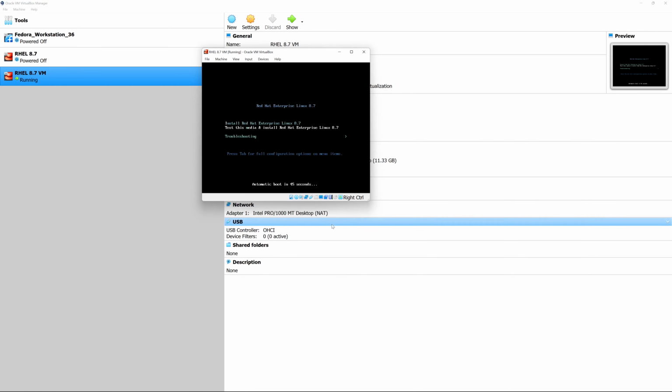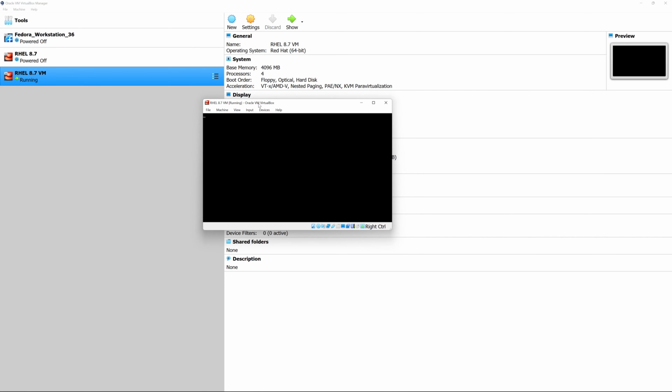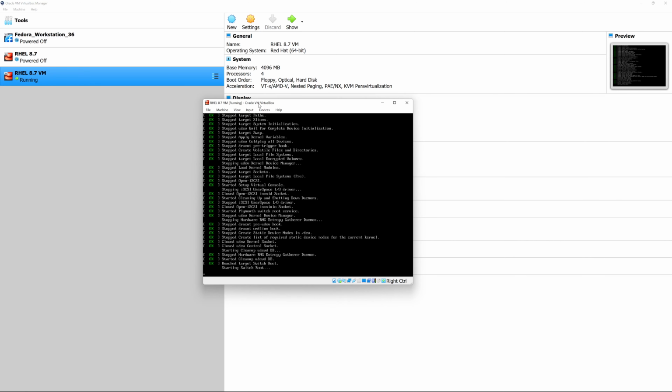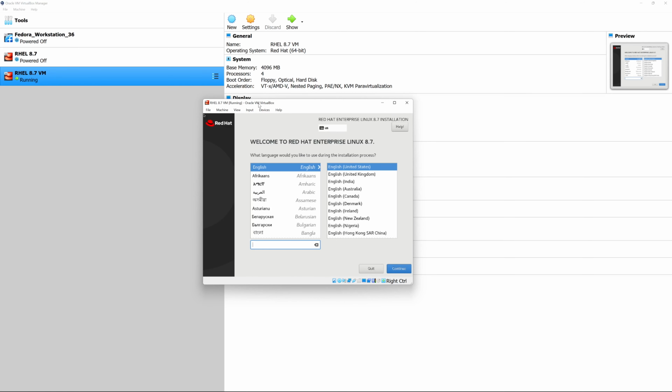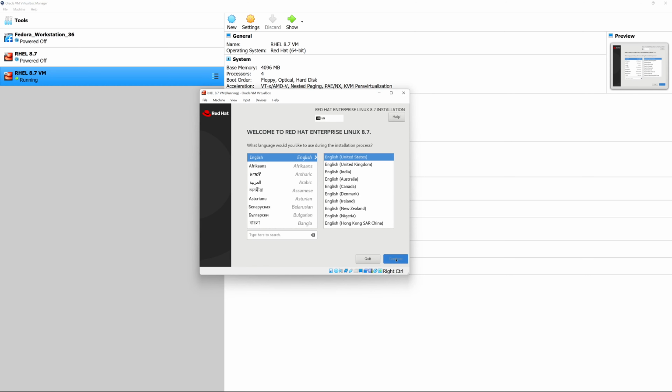So now you should be presented with the Red Hat Enterprise Linux 8.7 splash screen, and we're going to choose the option that says install Red Hat Enterprise Linux 8.7. And it should bring us to the point where we can go ahead and install the operating system. So we're just going to give this a second or two for it to boot up into our installation screen. And here we are, at the Welcome to Red Hat Enterprise Linux 8.7, where we have to choose a language. So let's go ahead and choose English if you're in the United States. And of course, wherever you are in the world, make sure you choose your language. We're going to go ahead and click continue.